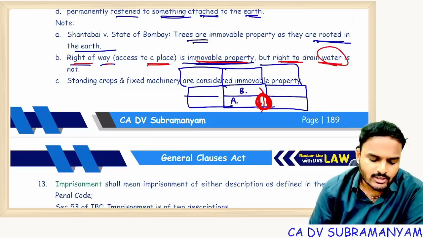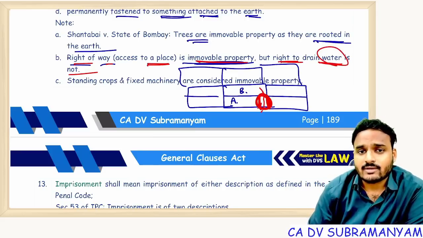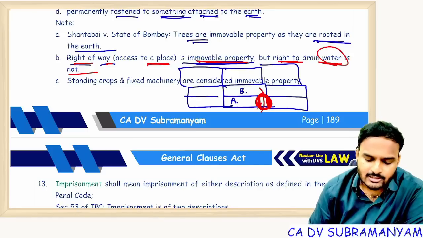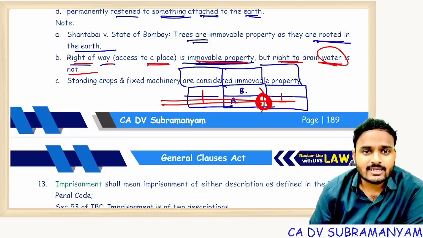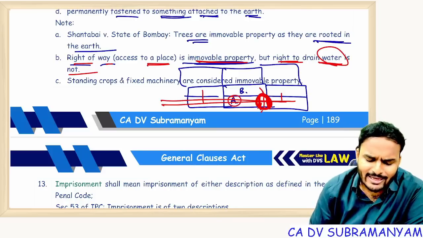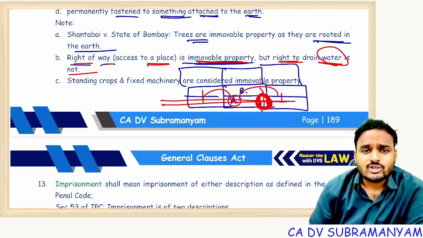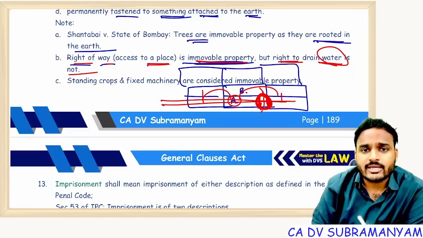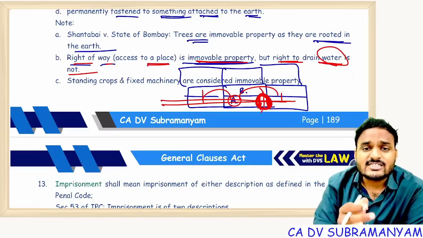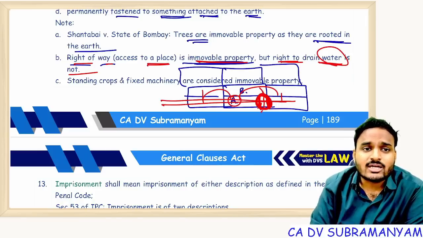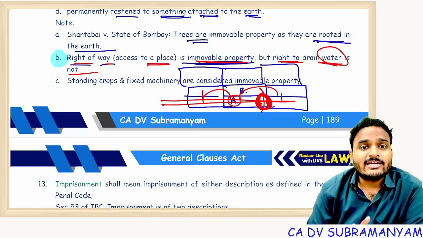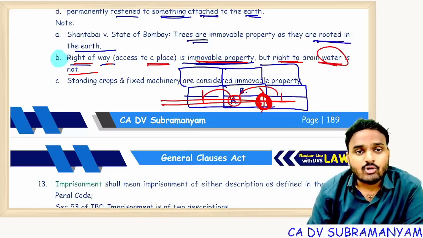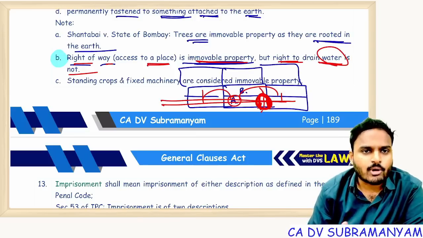But right to drain water is not immovable property. For example, under A's building, some water and drainage pipelines are there, and these pipelines are connected to other land and buildings. Now A cannot charge them, saying, come on, your water pipeline is going under my building, pay me rent. Can A charge like that? No, that facility was not given. So right to drain water is not an immovable property. Remember this point: right of way is immovable property, but right to drain water is not.